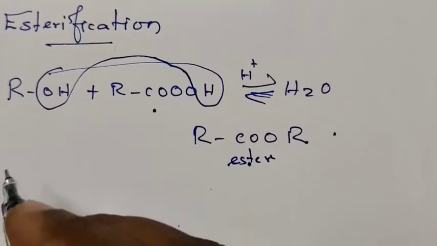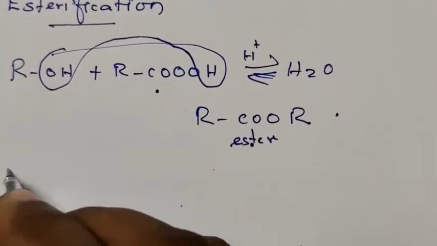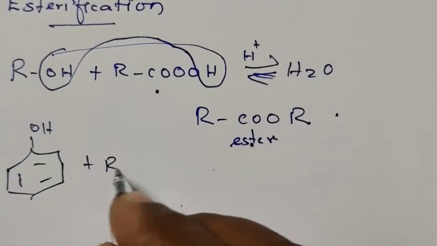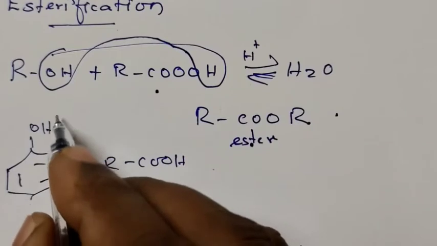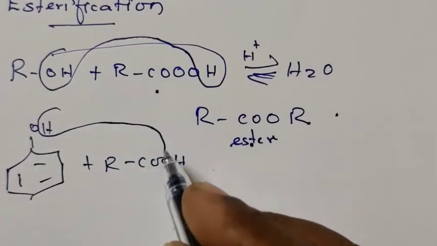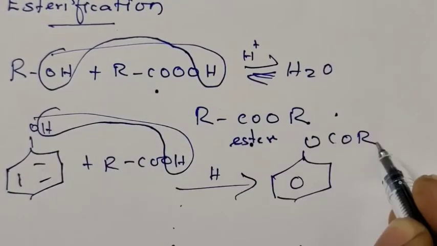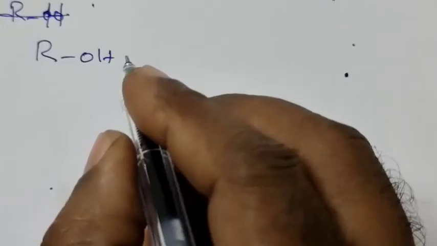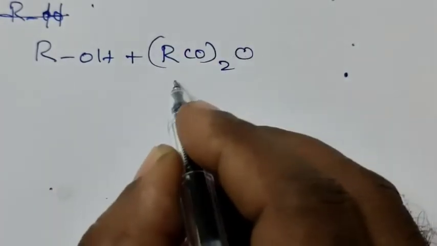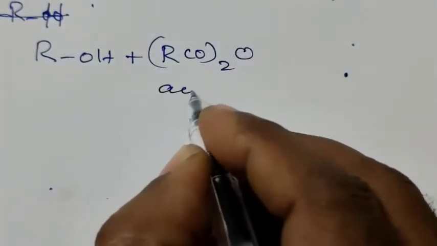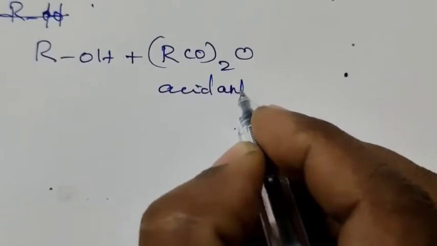The same reaction takes place when phenol reacts with the carboxylic acid. The same reaction also occurs when alcohol reacts with (RCO)2O. (RCO)2O means acid anhydride.